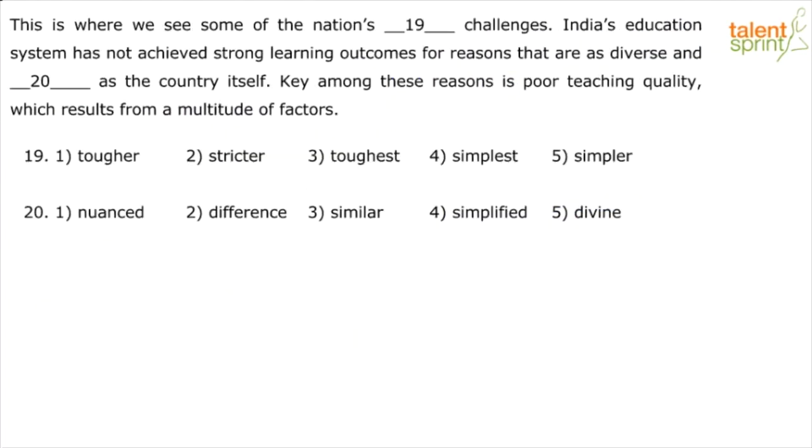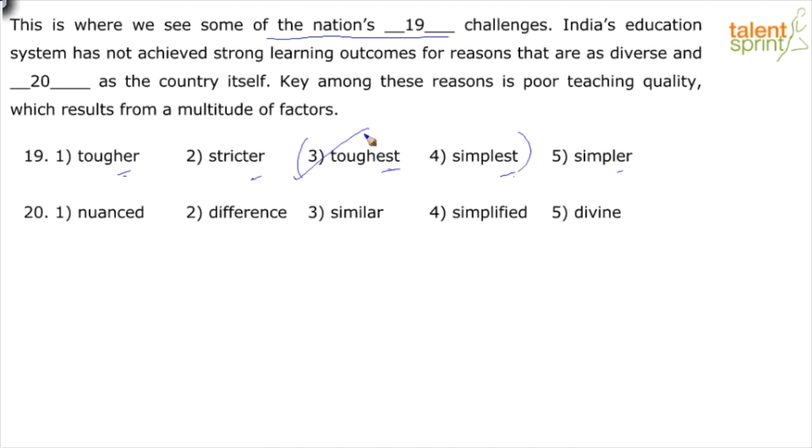This is where we see some of the nation's dash challenges. One of the things that you can quickly look at is, if you look at the options, I have tougher, stricter, toughest, simplest, simpler. So it's all in either the comparative form or the superlative form. Obviously, this is where we see some of the nation's dash challenges, the topmost, which means I need the superlative form. The only superlative form is in 3 and 4. Out of 3 and 4, the most effective word is 3. It's not simplest. How can the challenge be simplest? It's a challenge, so it has to be toughest. Toughest challenge. That's the right adjective.